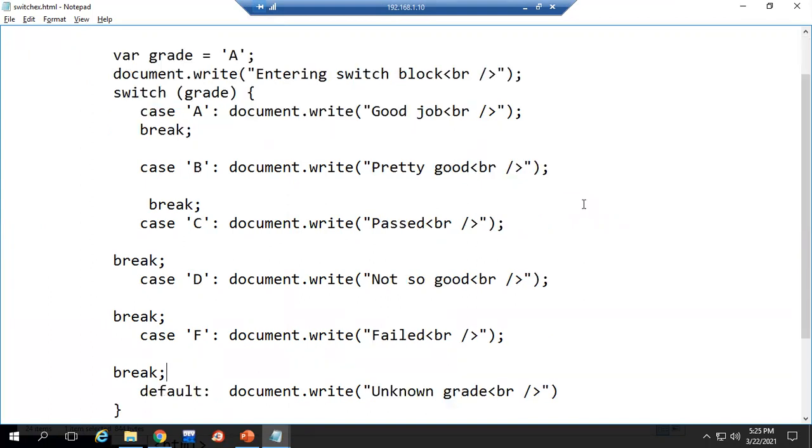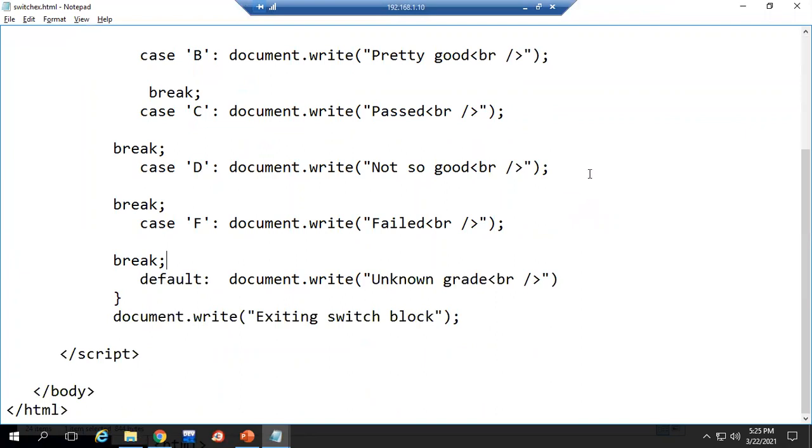Yes. Thank you, ma'am. Okay, so any other doubts? So these are conditional statements. Next we have looping statements.